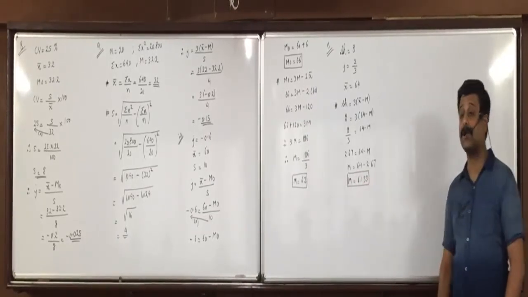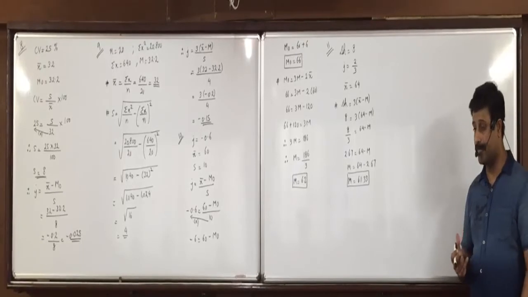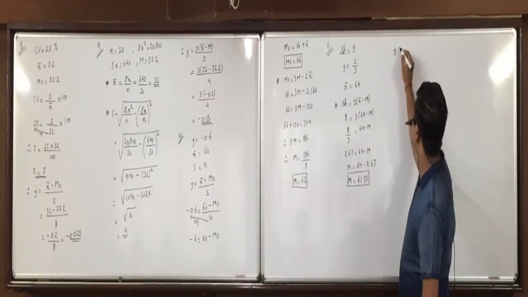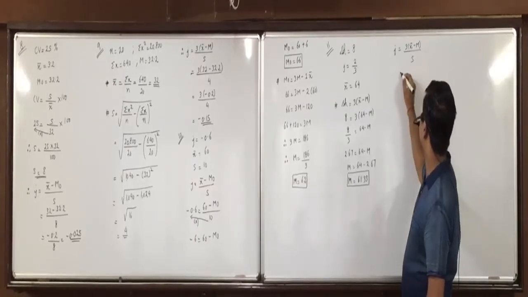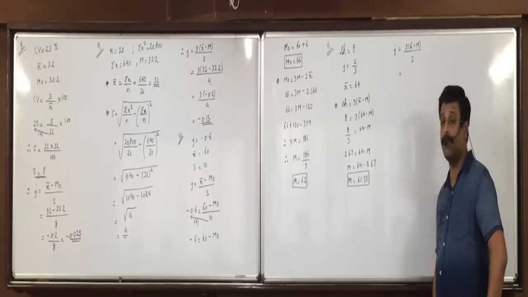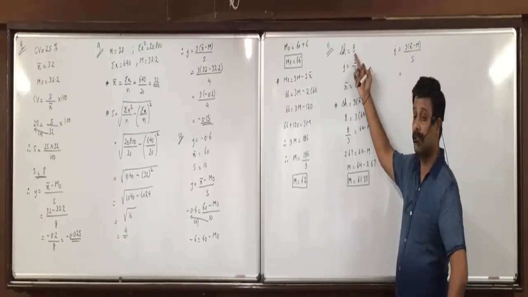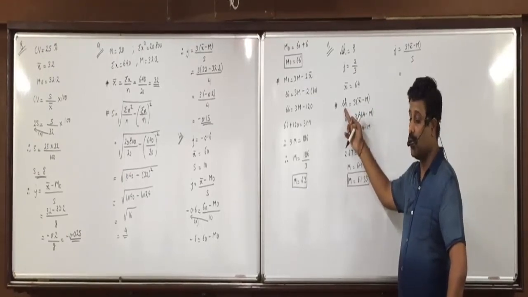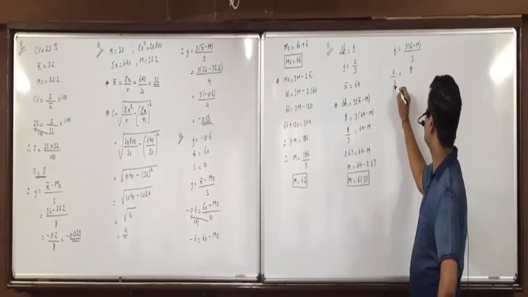Now, what else is asked? Coefficient of variation. For that we require S. First we apply the formula of J and find S. J is equal to 3 into X bar minus M upon S. What can I directly write in place of 3 into X bar minus M? 3 into X bar minus M is Sk, that is 8. So in the numerator I can directly write 8, in place of J, 2 by 3, and upon S.